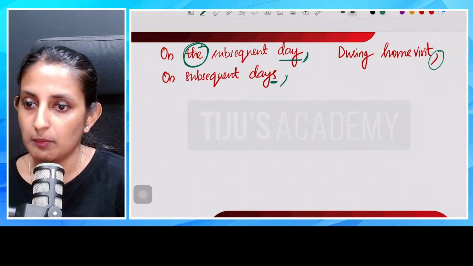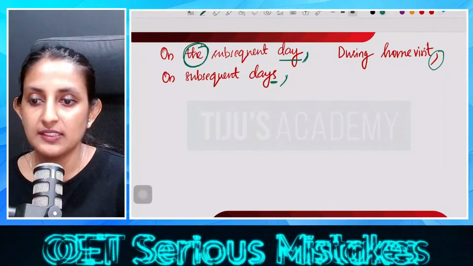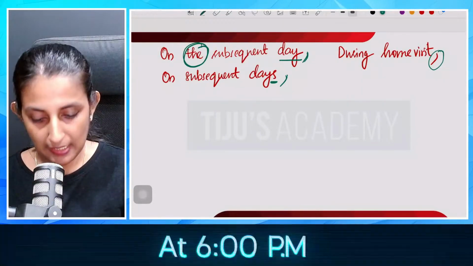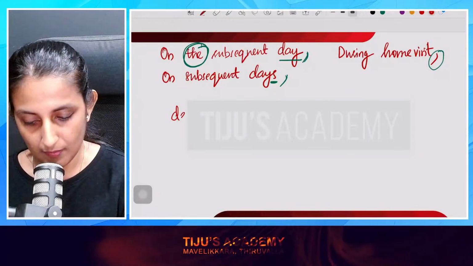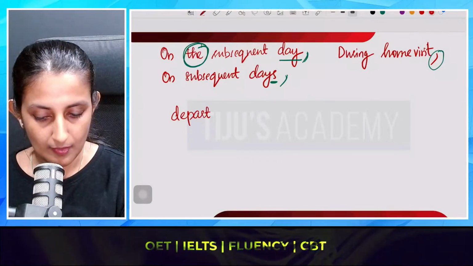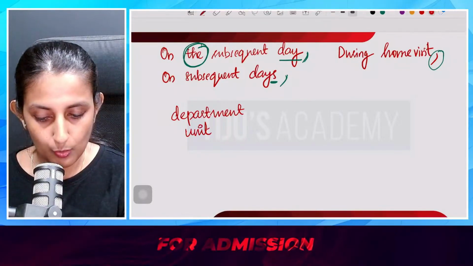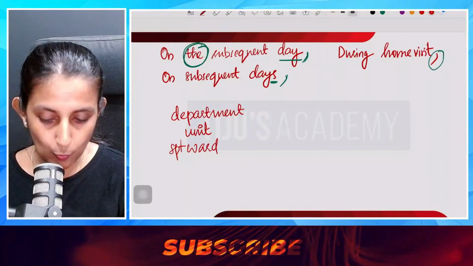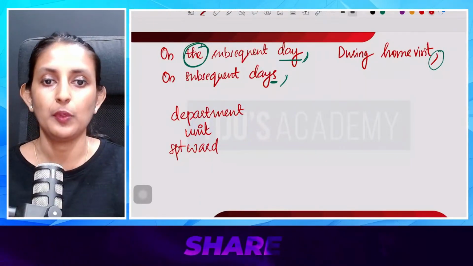And Tiju was asking me, ma'am, please mention regarding capitalization of departments and job designation in body paragraphs. So when it comes to that particular question, these are the areas: department, unit, special wards. These are the areas that we need to capitalize when it comes to OET writing.